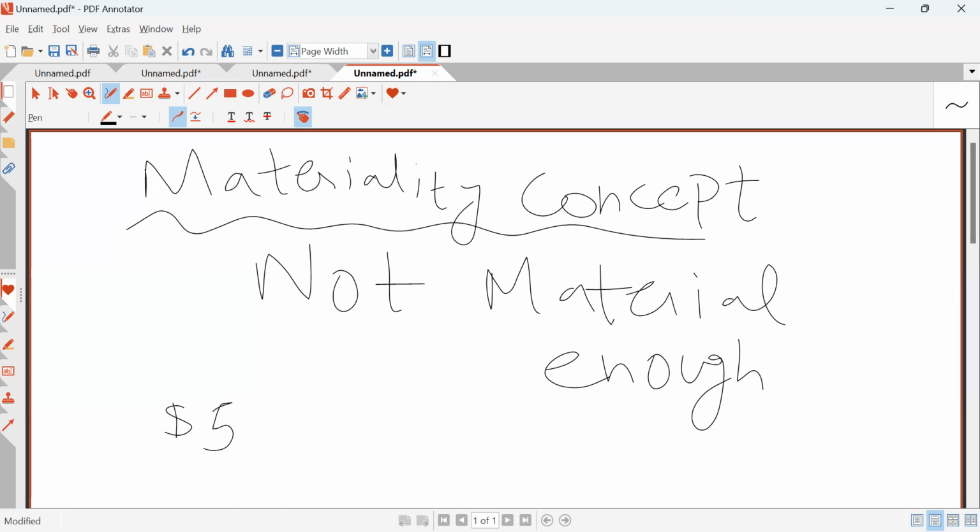So I'm not going to depreciate it, although I assume that my stapler will have a life more than a year. It's a good quality stapler. It will have a life most probably more than a year, but the value is insignificant. So I'm not going to record it. I'm not going to depreciate this $5. Okay, so this is explained by materiality concept. Let me discuss this with you again.